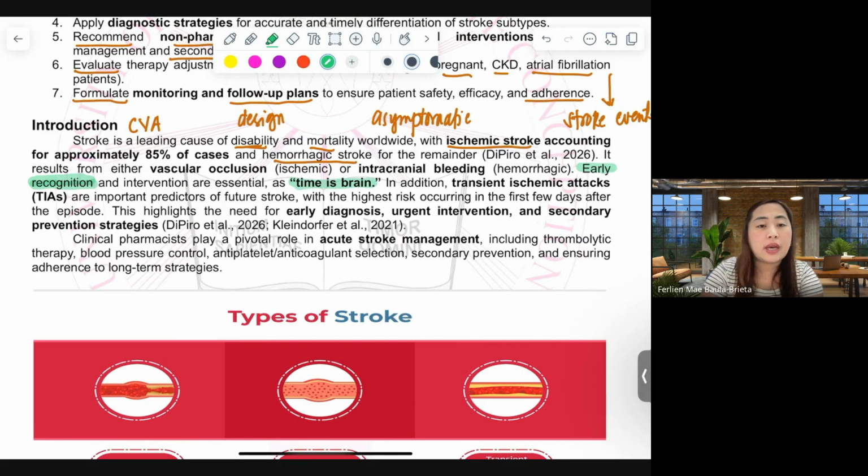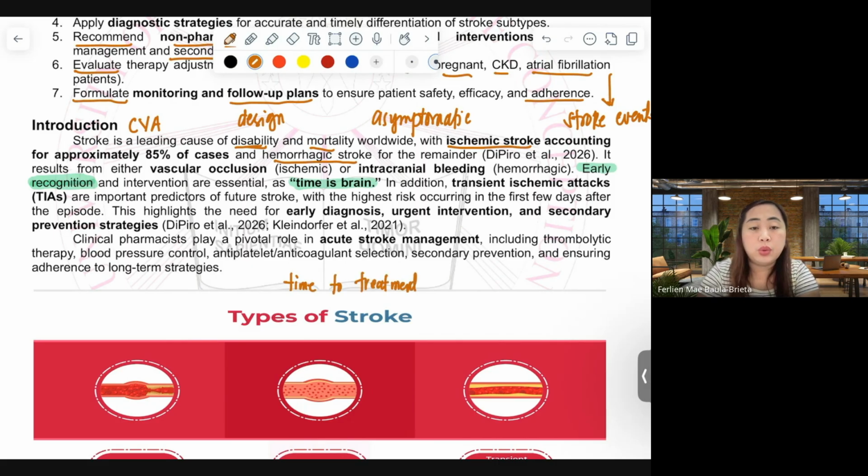This is what we have here. Time is brain. As mentioned, cerebrovascular accident or stroke happens in the brain, either ischemic or hemorrhagic, and there's always a very crucial time to treatment rule. Because every second that the brain is deprived of oxygen, it will result in multiple folds of mortality. In addition, transient ischemic attacks or TIAs are important predictors of future stroke.